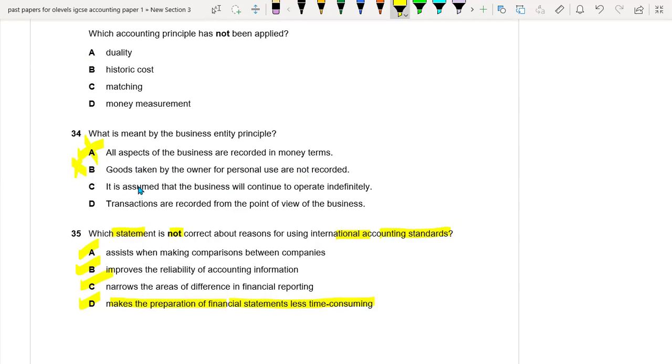It is assumed that the business will continue to operate indefinitely. This is the going concern concept. Transactions are recorded from the point of view of the business. Yes, this is the right option. Because whenever any transaction happens, we only record that from the point of view of the business, not the point of view of the owner.